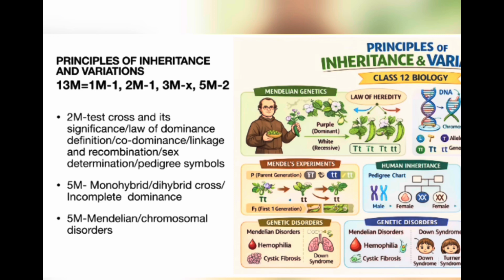Since there are 2 5-marks questions, I have categorized them into 2. One category: monohybrid cross, dihybrid cross, incomplete dominance. Among these, you will get 1. For the second question, it will be in the last main question. They may ask applied questions in terms of Mendelian or chromosomal disorders.